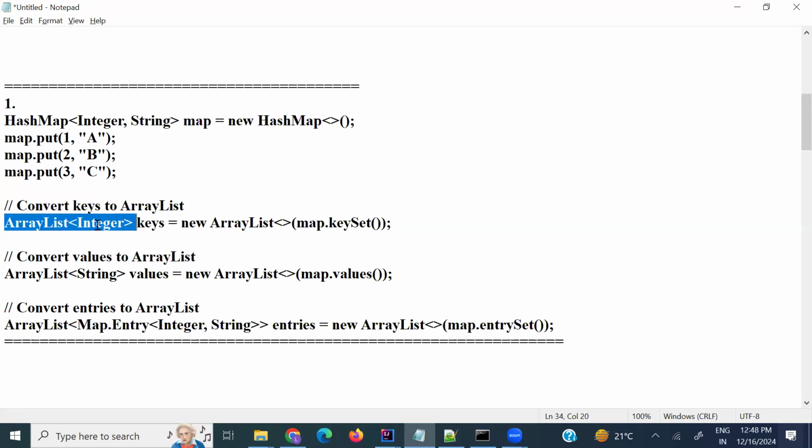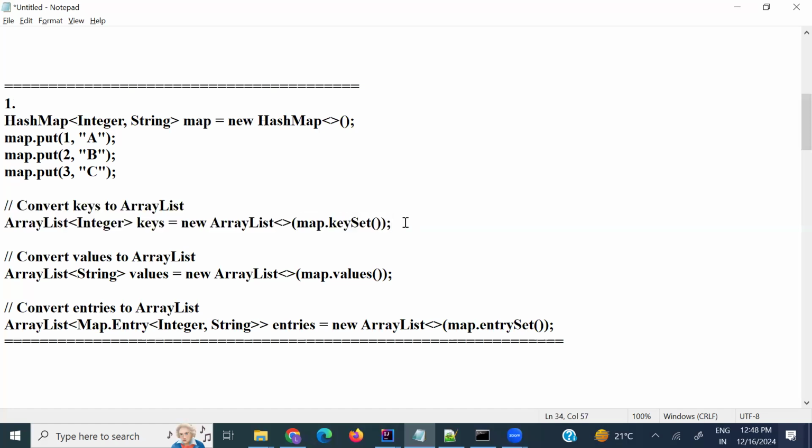Here, ArrayList<Integer> keys, because I am taking the integer keys, equals new ArrayList with map.keySet(). This keySet will get the keys only from the map.